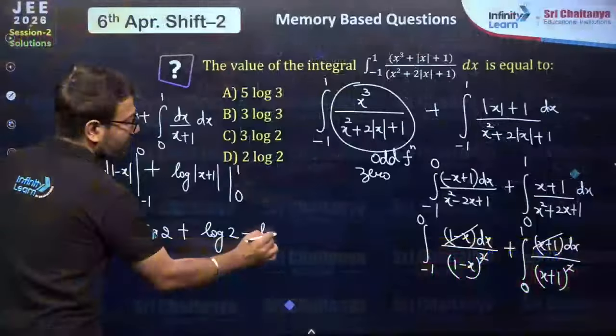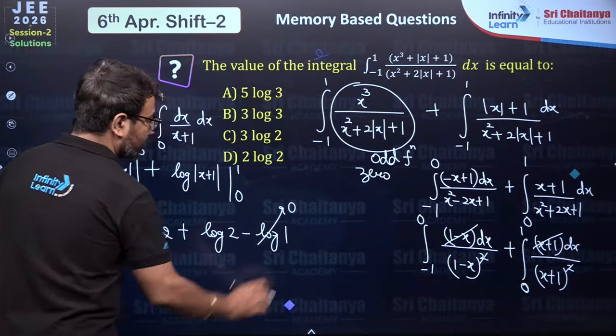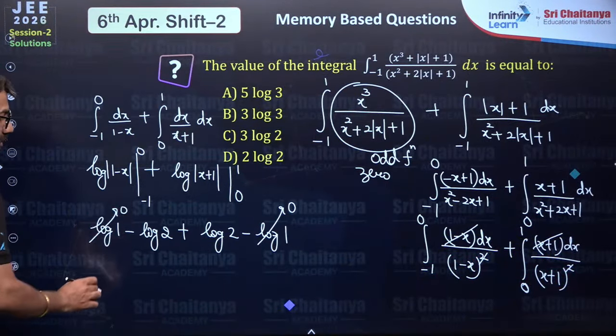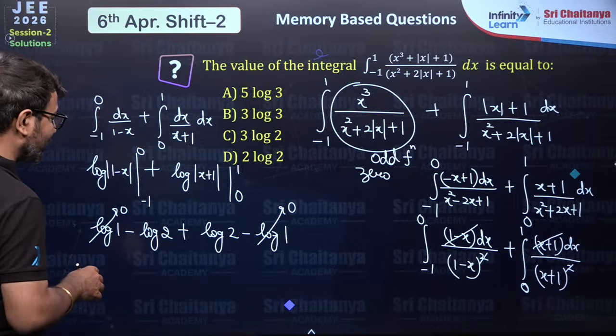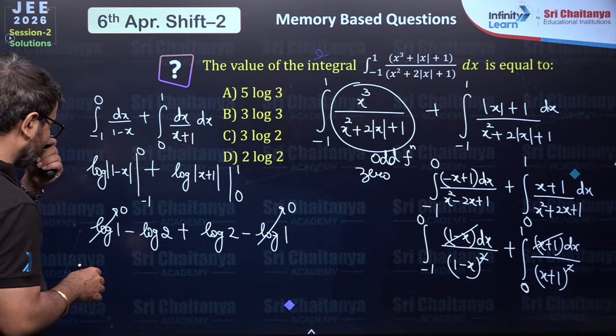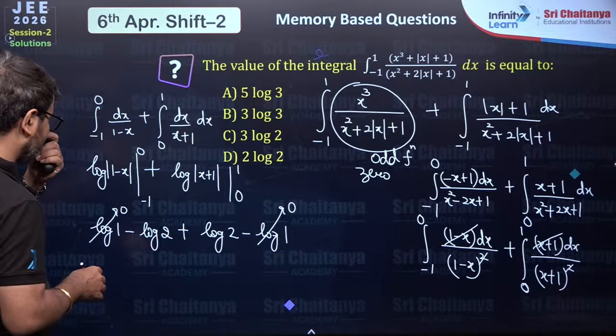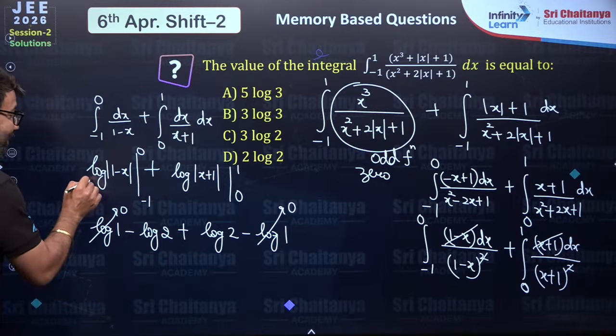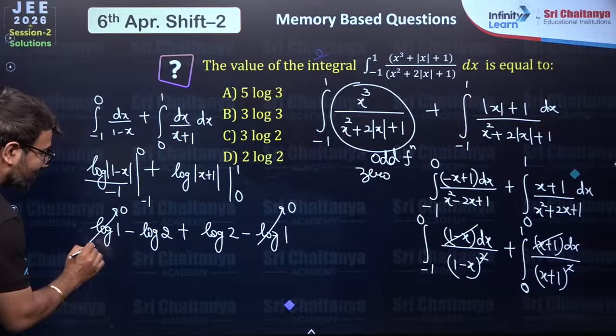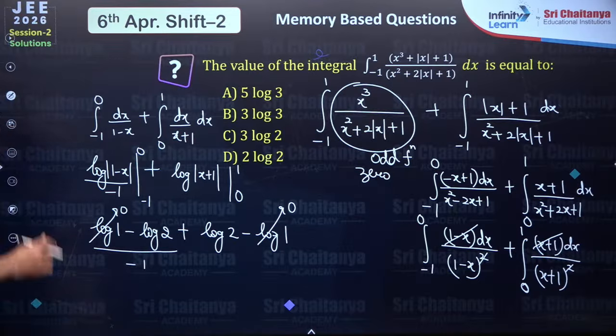And then you will substitute the value of x as 0. So here log 1 is 0, here log 1 is 0. And we are able to generate the result from here. That is, I forgot to divide by minus 1 over here. Sorry. So these two numbers have to be divided by minus 1.